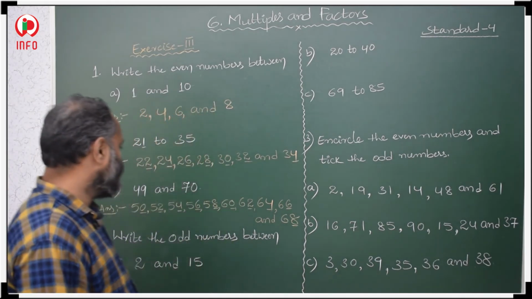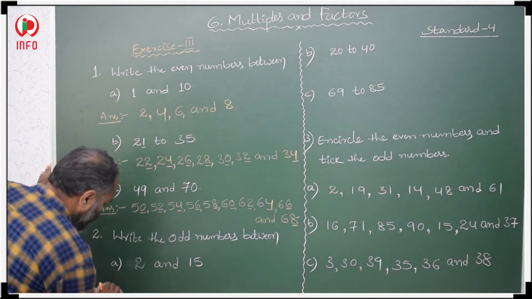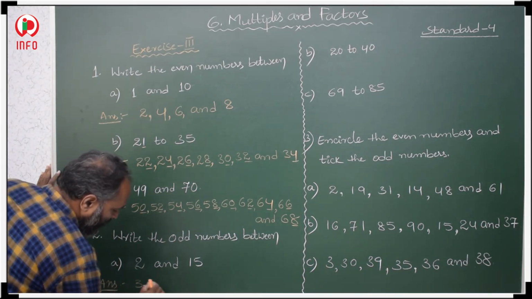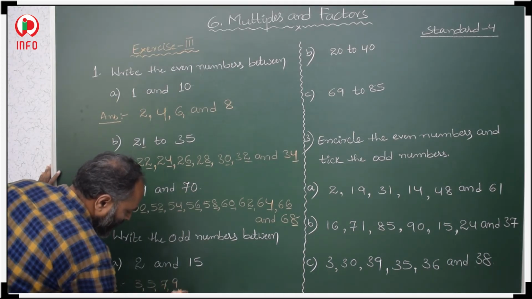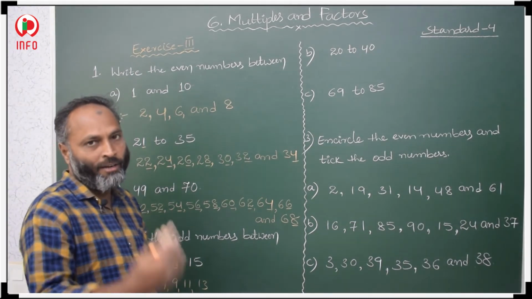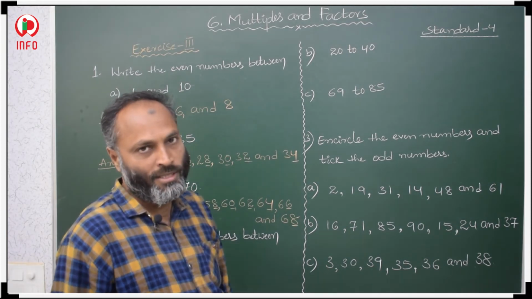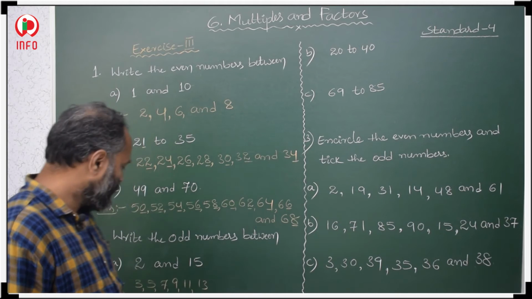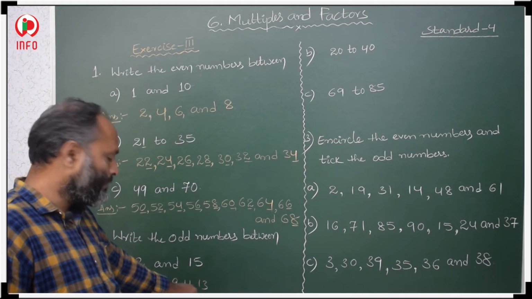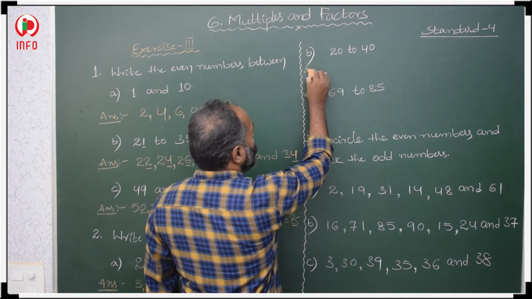Here he is asking for odd numbers between 2 and 5. After 2, 3 is an odd number. 3, 5, 7, 9, 11, 13, then after that 15 will come. So we have to take one gap in between, then we will get the odd numbers. In even numbers also it is the same, in odd numbers also the same. So 3, then one gap 5, then one gap 7, then 9, then 11, then 13. Now here, 20 to 40 odd numbers.